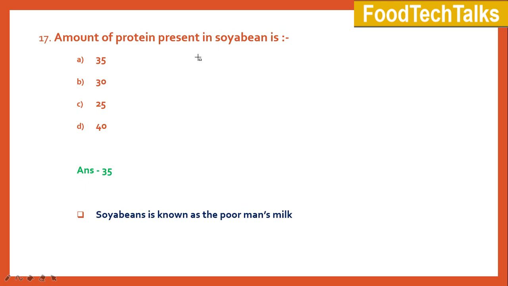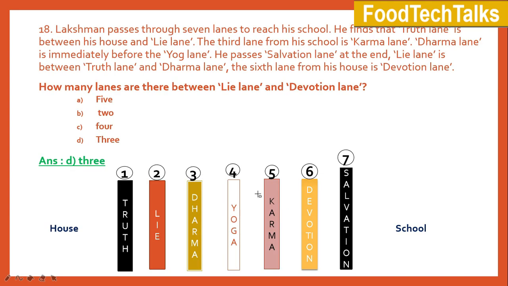Amount of protein present in soybean is A 35, B 30, C 25 and D 40. The right answer for this question is option A 35. Soybean is also known as poor man's milk as it contains sufficient amount of protein. The next question is an aptitude question.